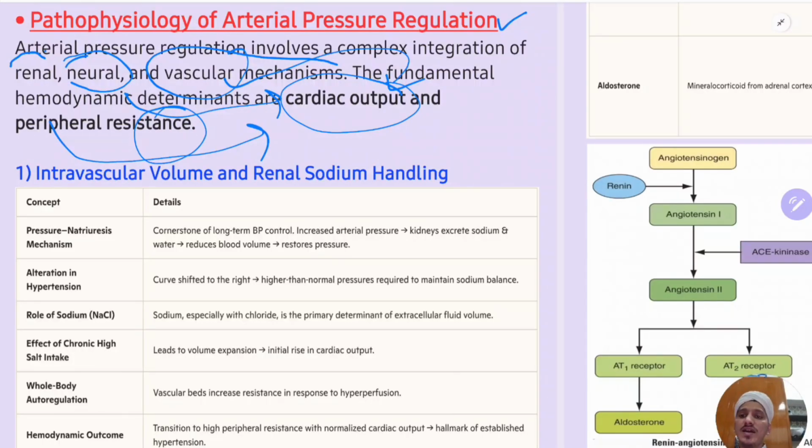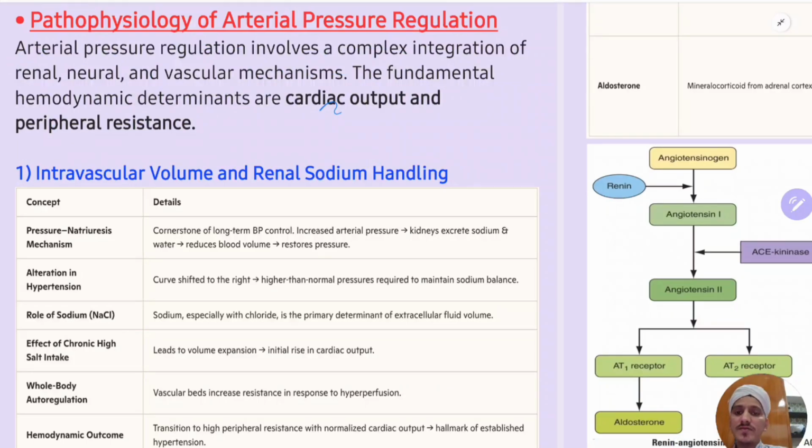So the effects of renal, neural, and vascular mechanisms cause changes in the cardiac output and peripheral resistance, and hence BP. So BP is nothing but cardiac output into peripheral vascular resistance. And remember, what is peripheral vascular resistance?